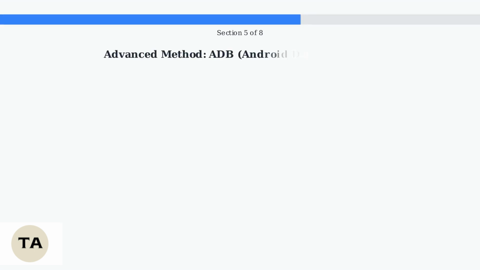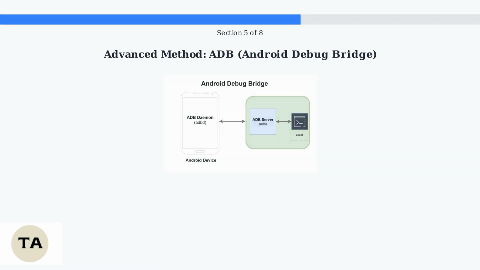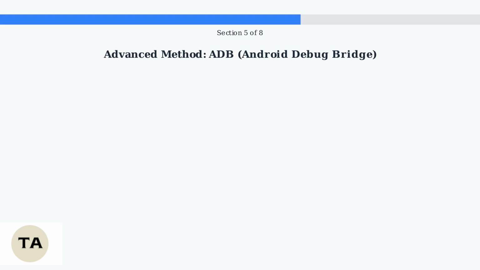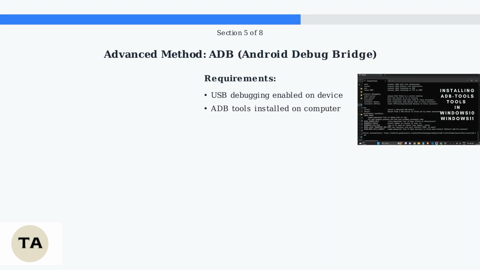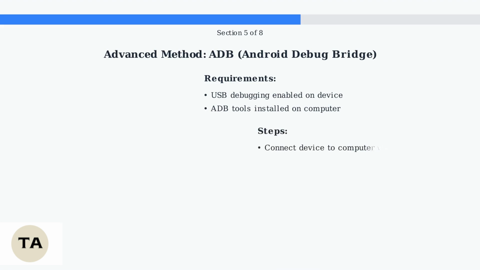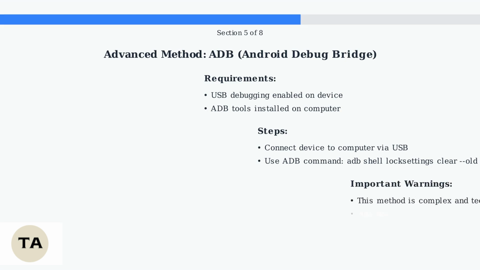For technically inclined users, ADB offers a way to potentially bypass screen locks. ADB stands for Android Debug Bridge, a tool that allows communication between your Android device and a computer. This method requires USB debugging to be enabled on your device and ADB tools installed on your computer. Connect your device to your computer and use ADB commands like adb shell locksettings clear --old, followed by your old password to attempt to clear the lock. This method is complex and may not work on all devices, especially those with enhanced security features like newer Android versions.